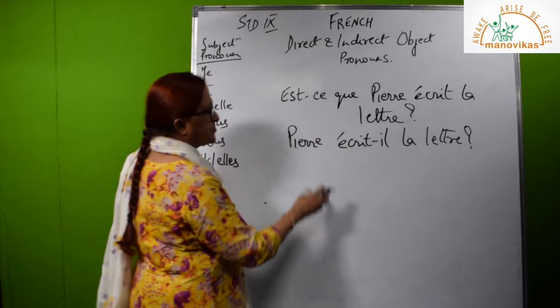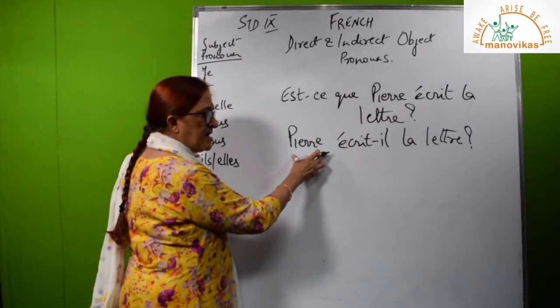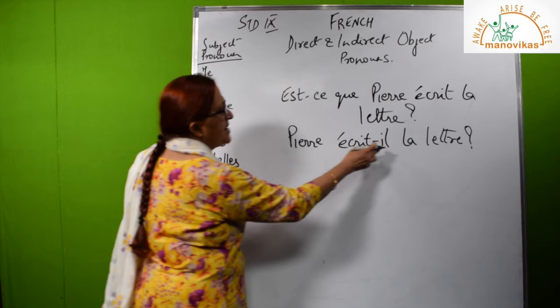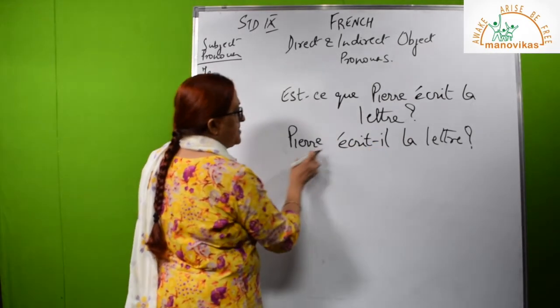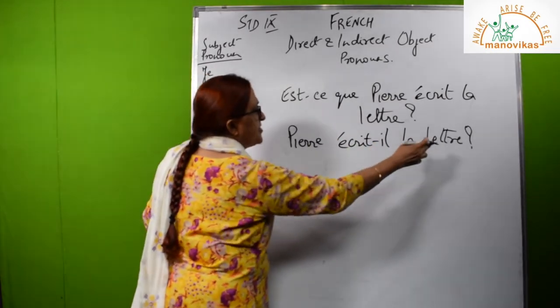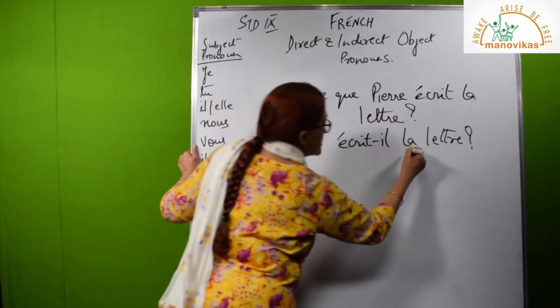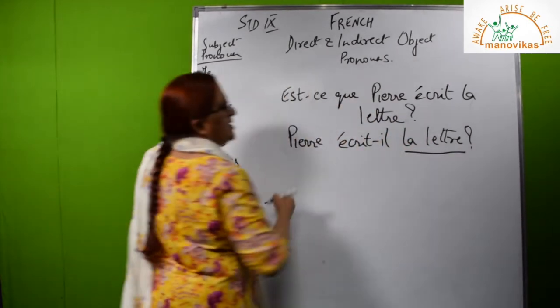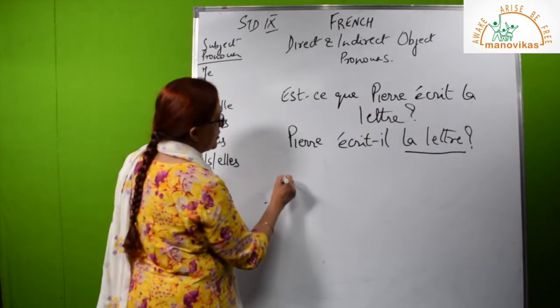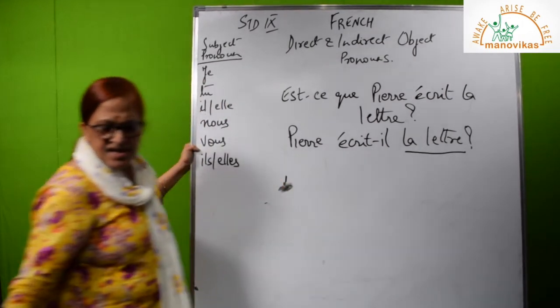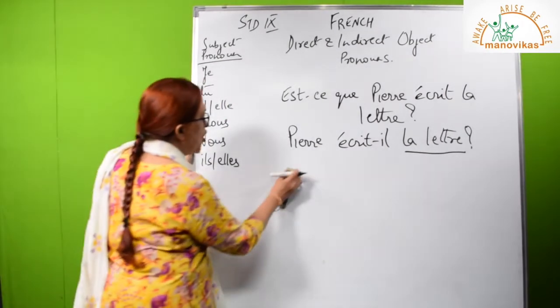In 8th standard, this was taught to you. When there's a name, you cannot invert the name. So you repeat the name and then invert the pronoun. Pierre. Écrit-il la lettre? Pierre. Is he writing the letter? Now this letter I want to replace. So what will I do? Instead of Pierre, it will become il. That will go when I invert. So where will your object come?